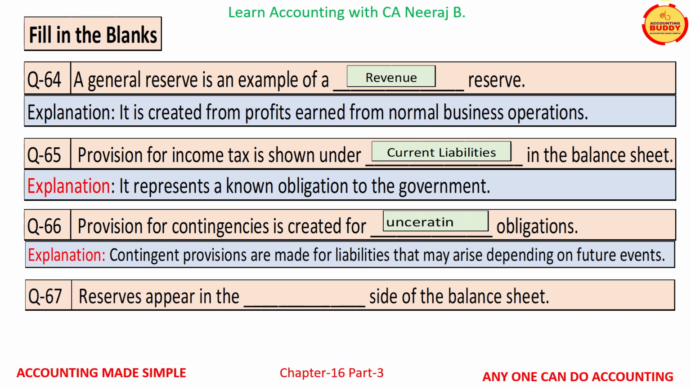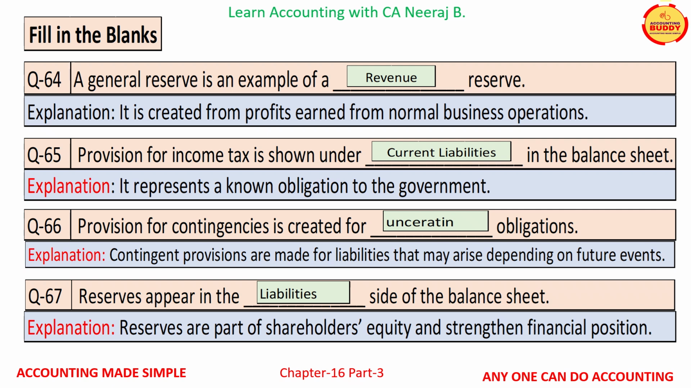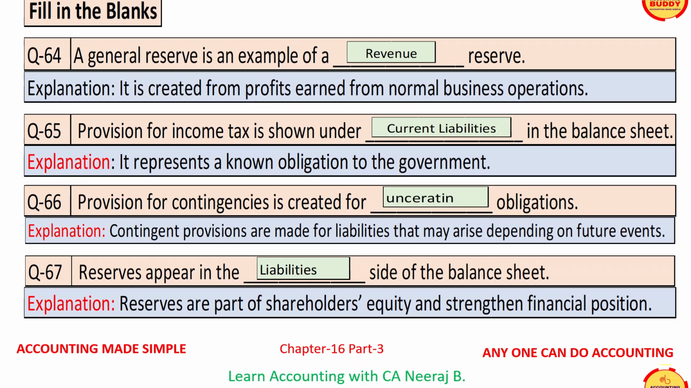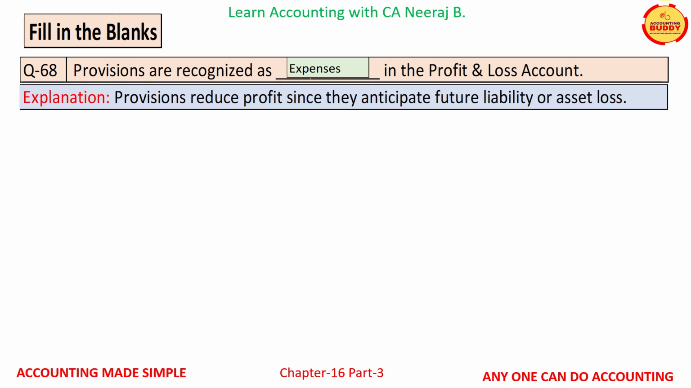Question number 67 is, reserves appear in the dash side of the balance sheet, and the correct word is liability side of the balance sheet. Reserves are part of shareholders' equity and they strengthen the financial position of the business. Question number 68 is, provisions are recognized as dash in the profit and loss account, and the correct word is expenses. Provisions reduce profit since they anticipate future liability or asset loss.